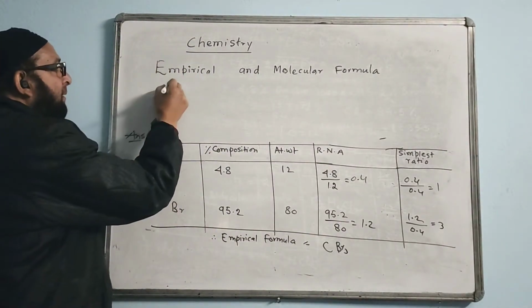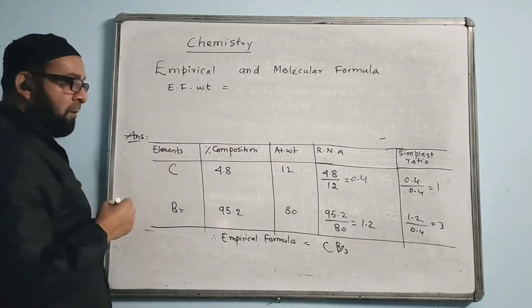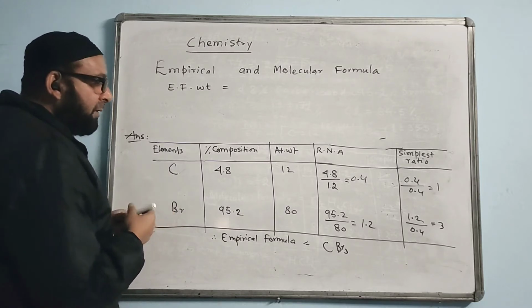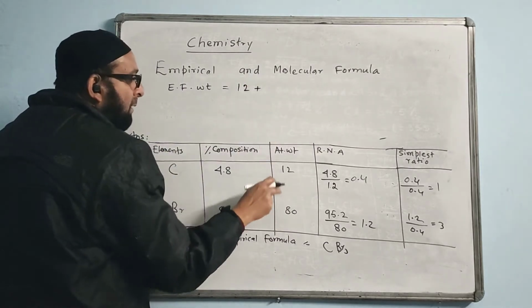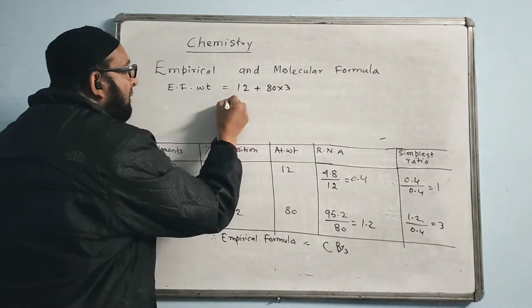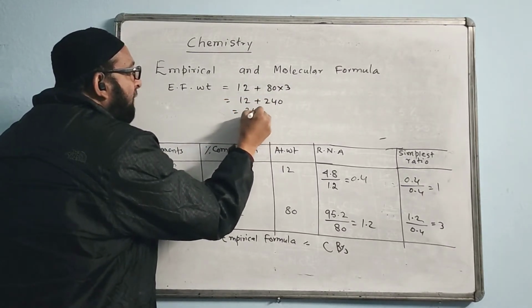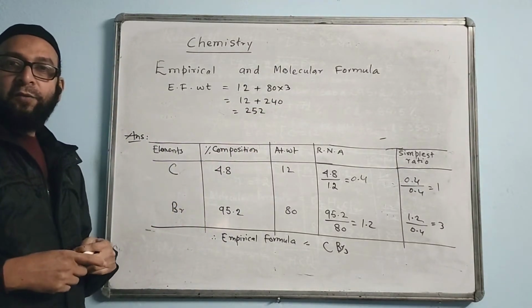We have empirical formula weight, EF weight, equal to whatever empirical formula we form, we will be calculating the weight of it. Carbon atomic weight is 12 plus 80 into 3. So let us calculate 80 into 3. Let us calculate 12 plus 240. The answer is coming 252. So empirical formula weight is 252.